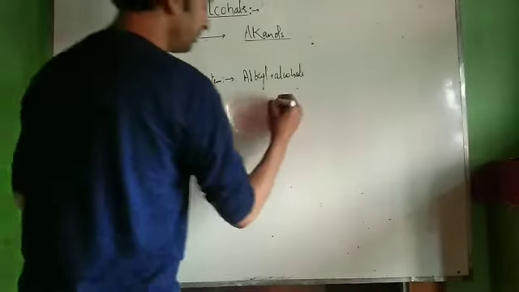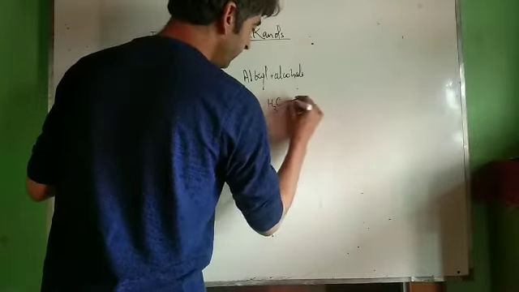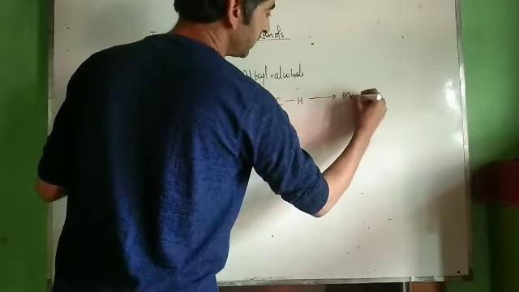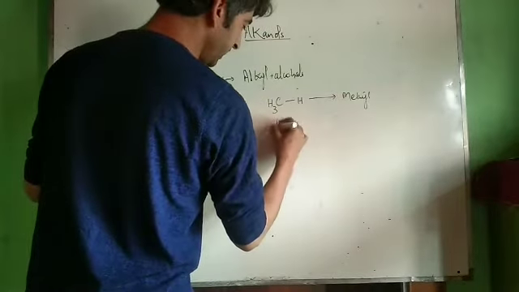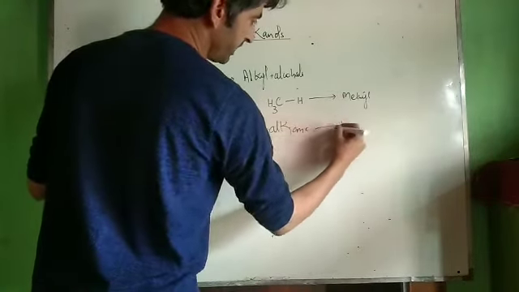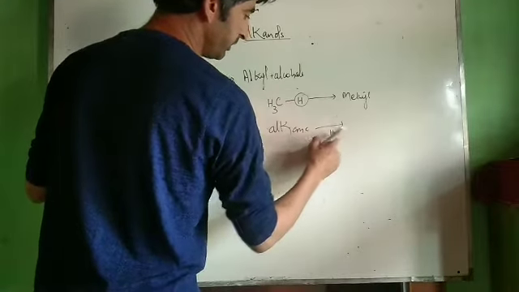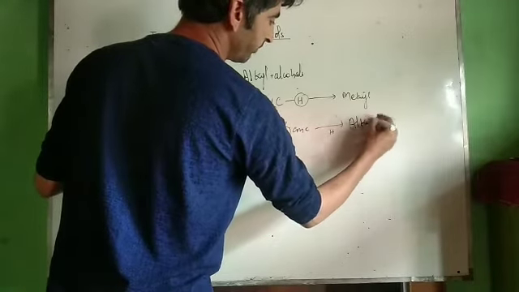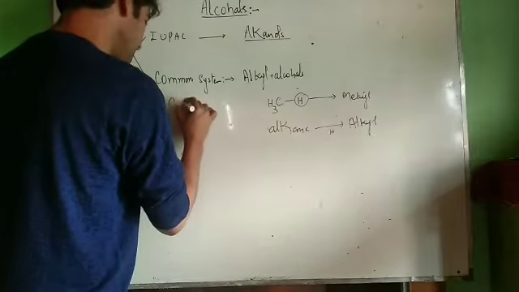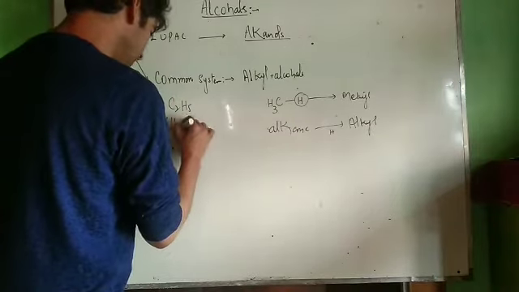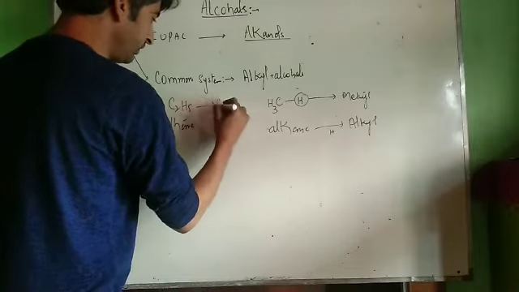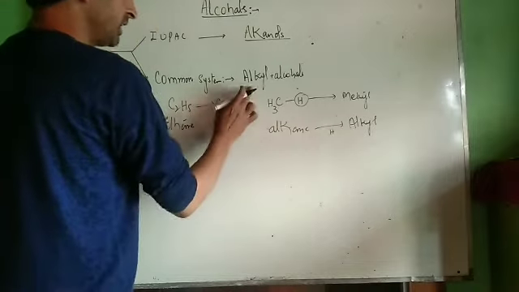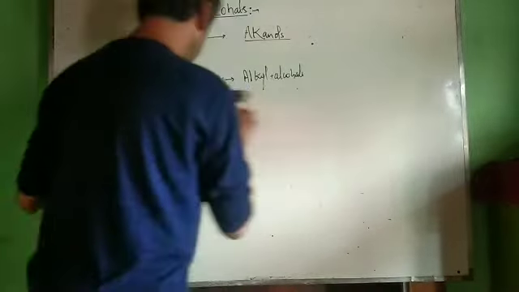Now what is this alkyl group? For example, we have a methane molecule. If we remove one hydrogen atom from an alkane, it becomes alkyl. This becomes methyl. For example, we have any other alkane. We remove this hydrogen atom. Then it will be called alkyl. For example, we have C2H6. This is ethane. If I remove one hydrogen atom from here, we get C2H5. It becomes an alkyl group, that's ethyl. They are named as alkyl, and then the word alcohol is added to it.